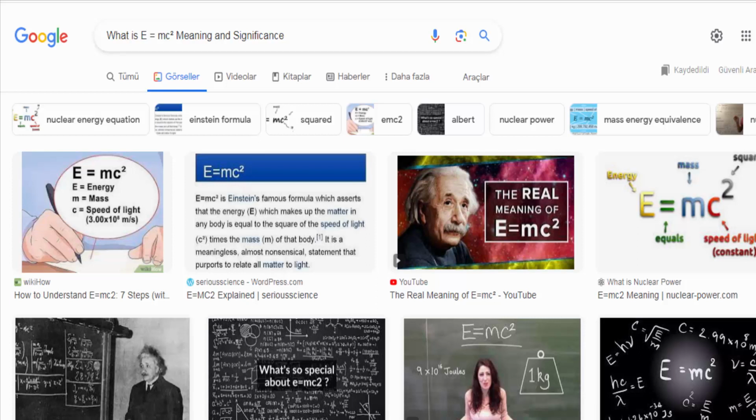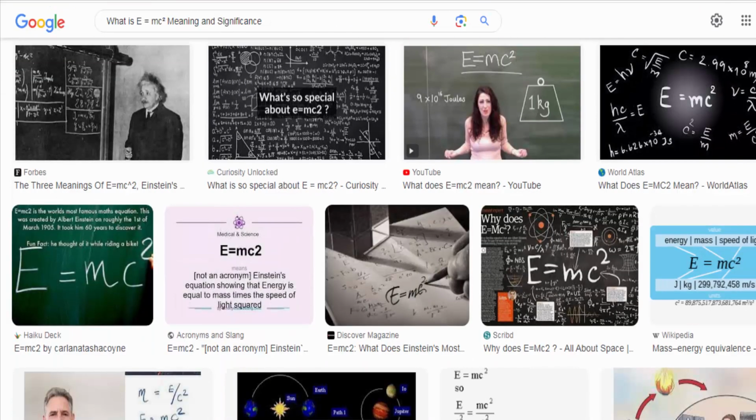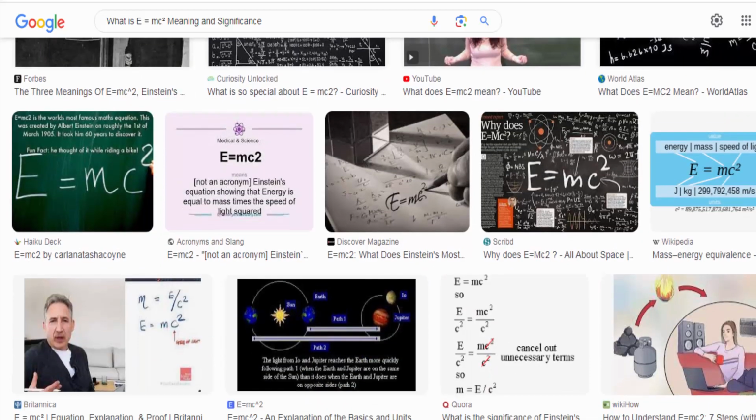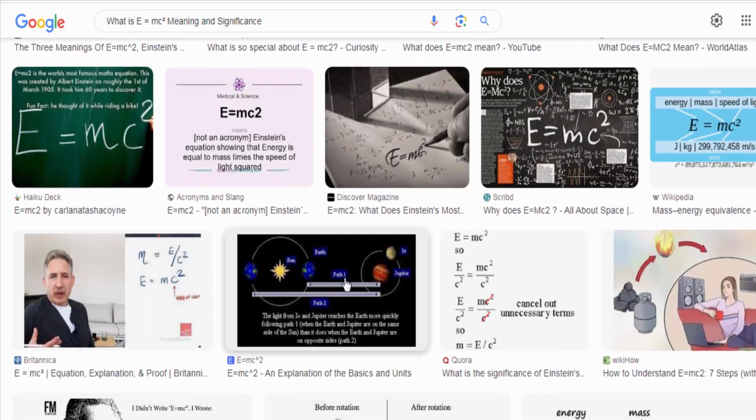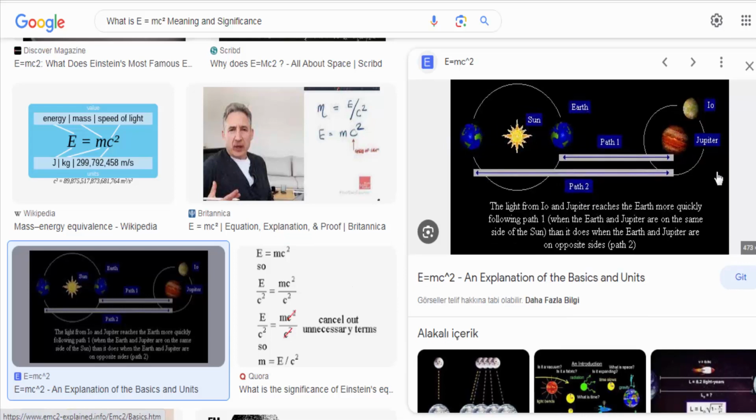The equation E equals mc² is one of the most famous equations in physics, and it is derived from Albert Einstein's theory of relativity. Let's break down its meaning and significance. Meaning: E represents energy, m represents mass, c represents the speed of light in a vacuum, which is approximately